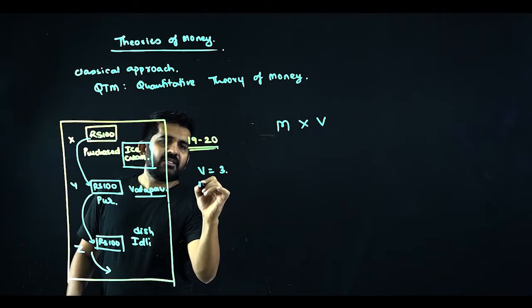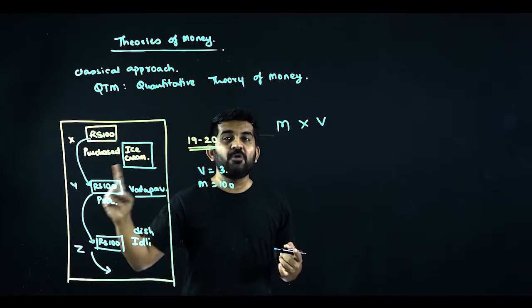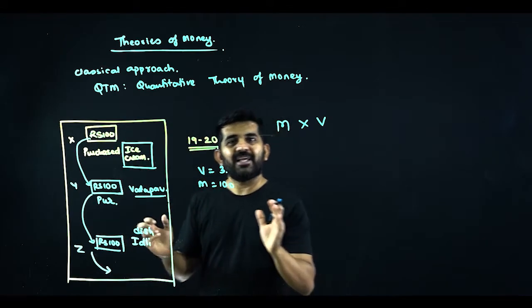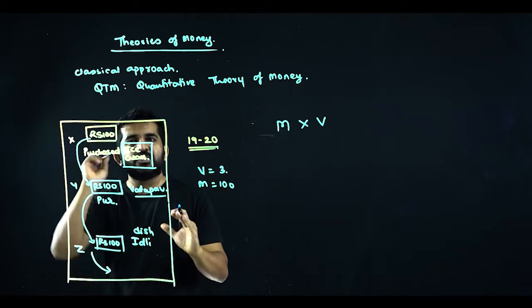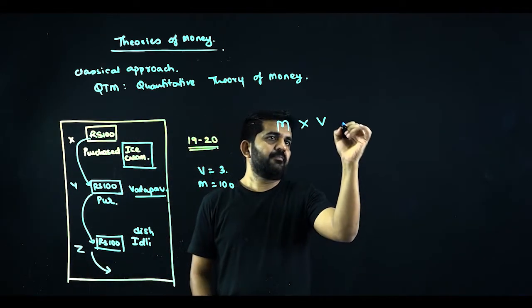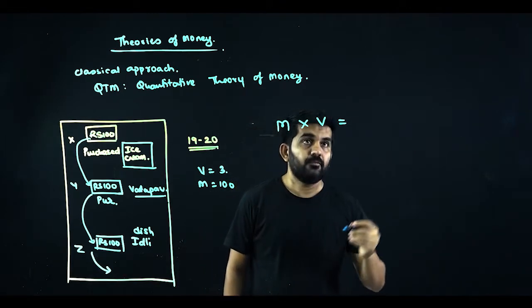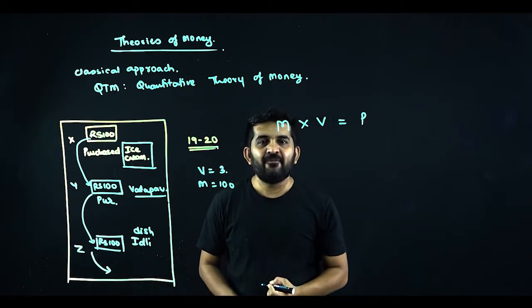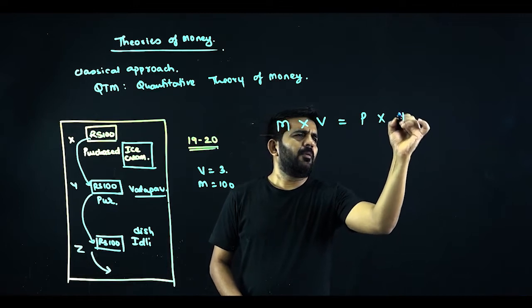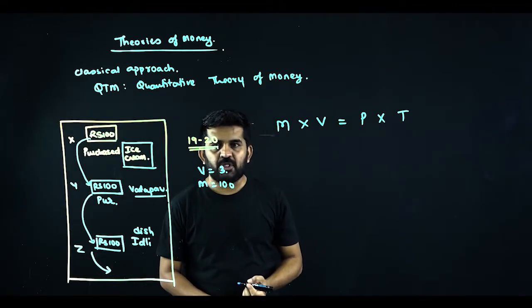What is the money in concern? 100. Of course, in a country there will not be only a 100 rupee note, but I have reduced it to a small case so that we can easily understand this particular theory. Which will be equal to price level multiplied by transactions happening.